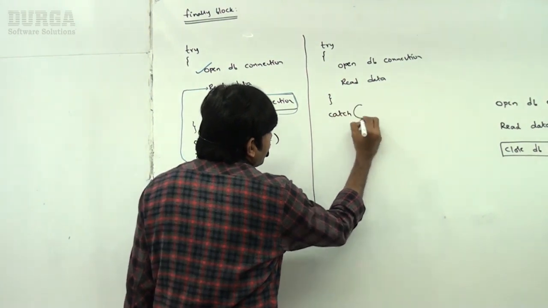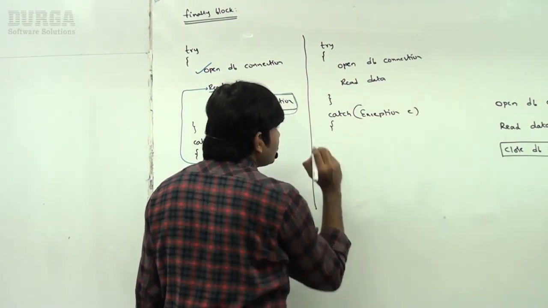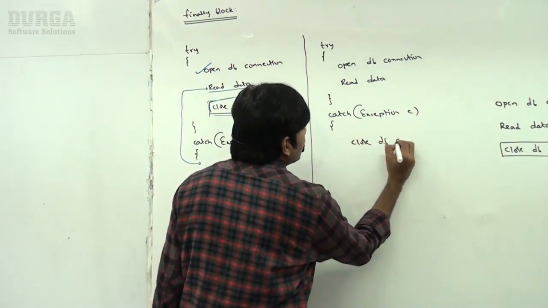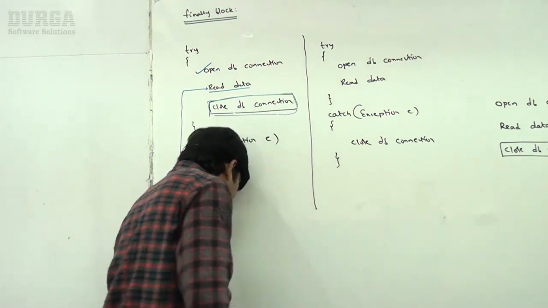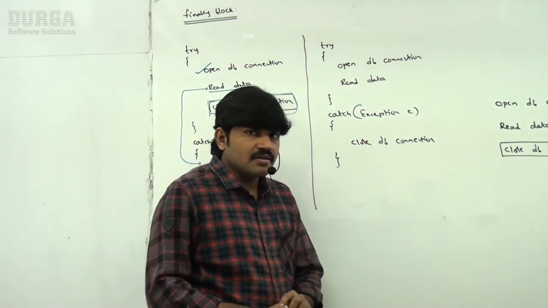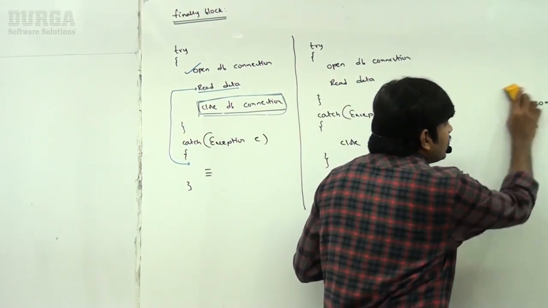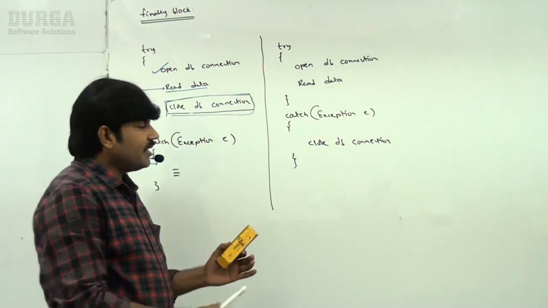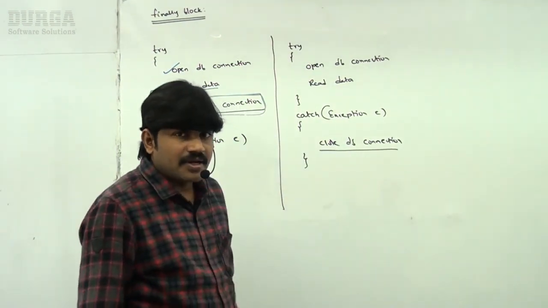Inside the catch block, let me write close DB connection. Can you please tell, writing cleanup code inside a catch block, is it recommended or not recommended?